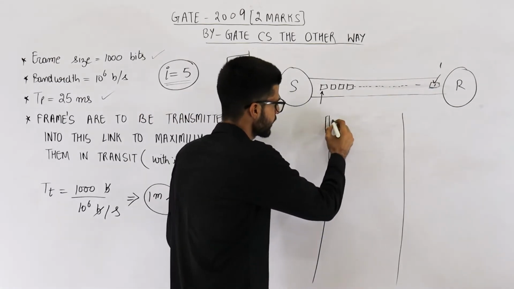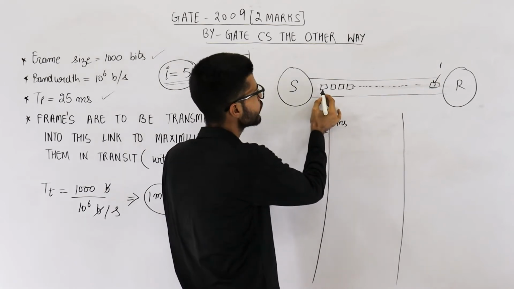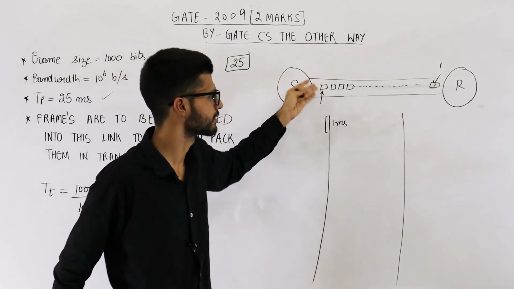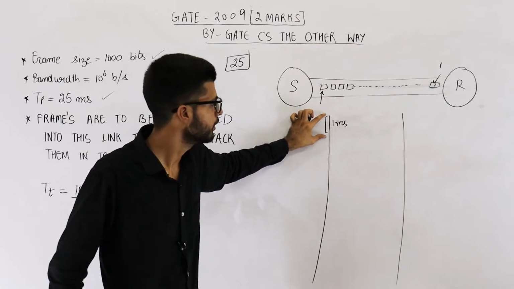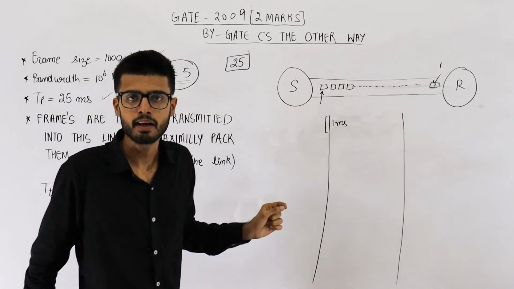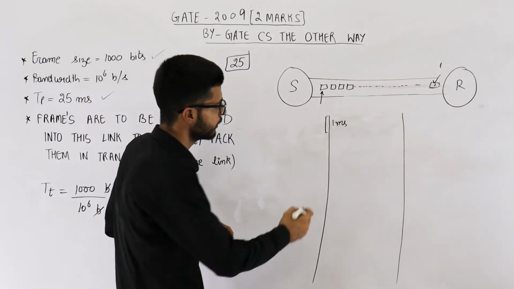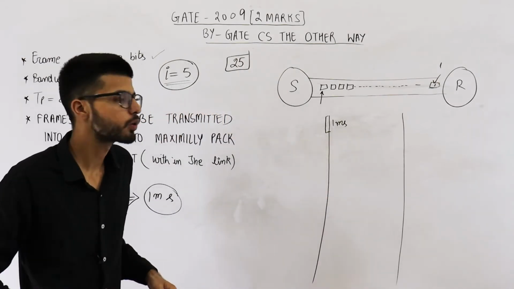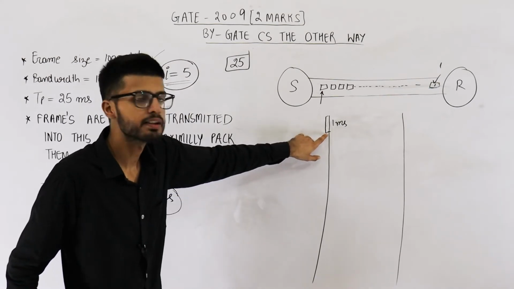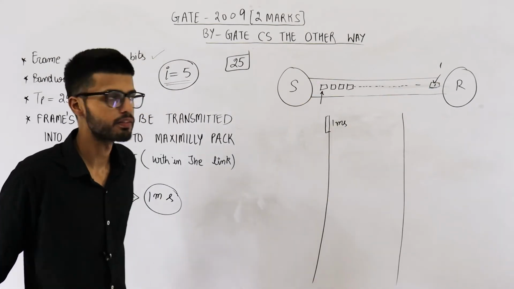So in 1 millisecond, this first frame... just don't concentrate here. Now just have a look here. We have sent only the first frame. It requires 1 millisecond to be put onto the channel. At this point of time, the last bit of that frame was put onto the channel. How much time will this bit require to reach the receiver?